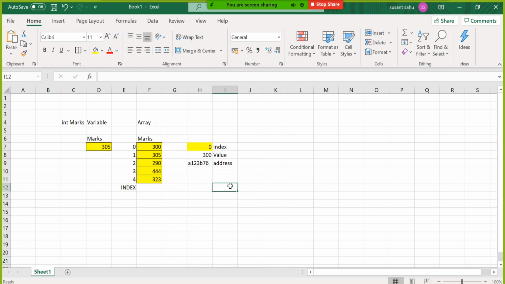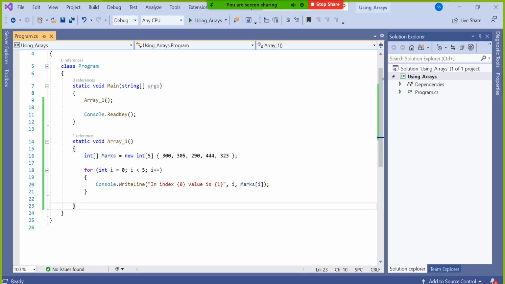But as a layman user, we only see this 300, but behind the scenes all these things exist for a single cell. Similarly, the second cell has one more index, one more value, one more address. Third cell, one more index, one more value, one more address, and so on. When all are completed, it will be named marks, whatever name you have given here. So no extra memory. I think your question was, does it take any extra memory? The answer is no. It doesn't take any extra memory because all three of those things are contained inside that location called the stack.